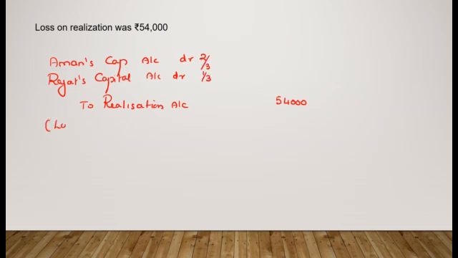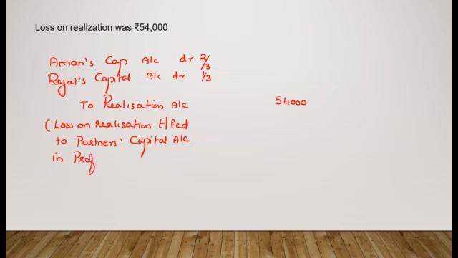So this is loss on realization transferred to partners' capital account in profit sharing ratio.